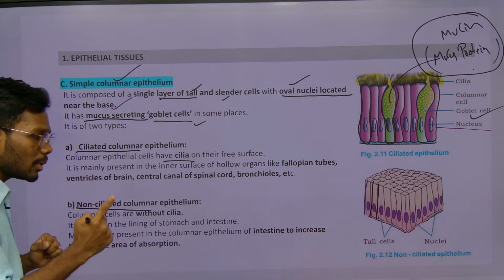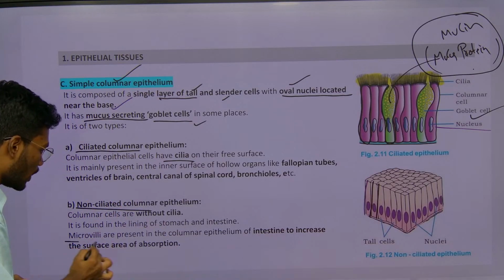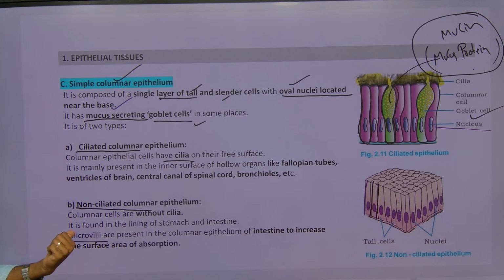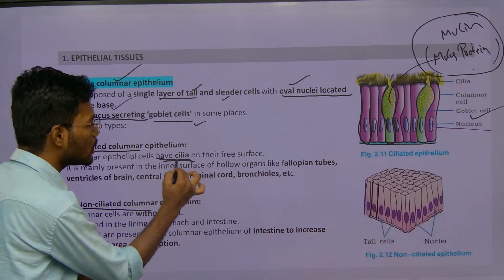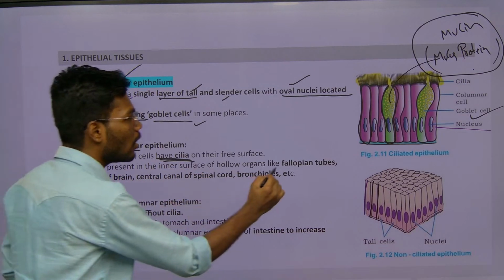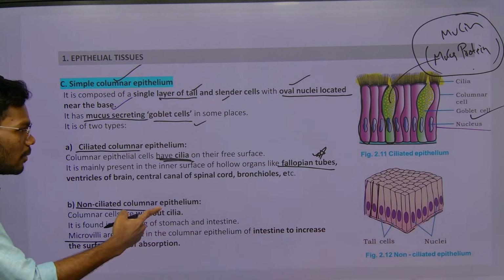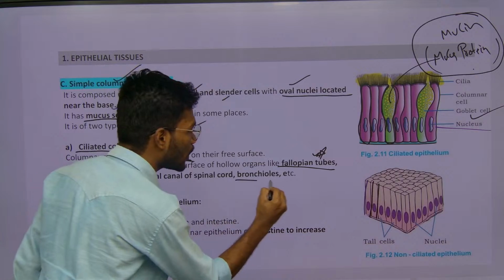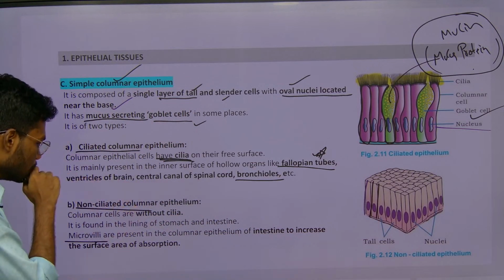If the epithelium does not have cilia and is modified into microvilli, then it is called non-ciliated columnar epithelium. Ciliated columnar epithelium has cilia. So the examples you need to remember are fallopian tubes, which is a very important example for NCERT, and also bronchioles, a very important example for NCERT.